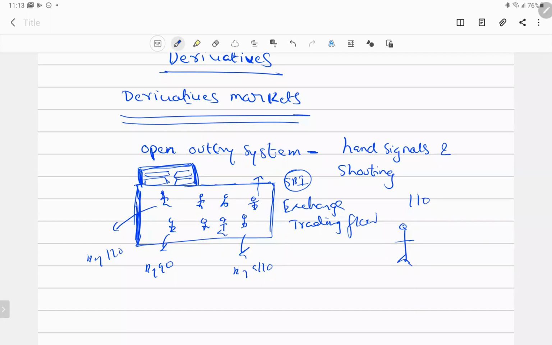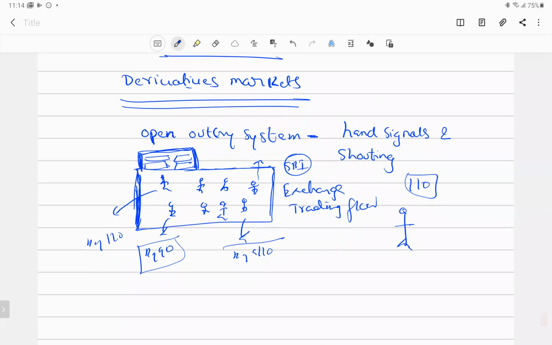So trading was an open outcry system, where matchmaking was physically very difficult at times, because the person who yells a lot and the person who listens are the ones who get the deal. Suppose one person is selling SBI at 110, and the other is not hearing 110, somehow you have to sell SBI at 90. This fellow has to interact with him. So this was a very difficult part at those times. That was your open outcry system, right?